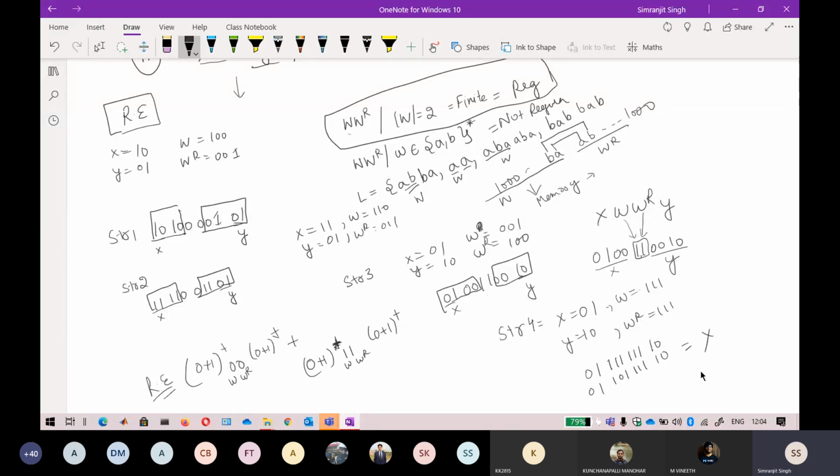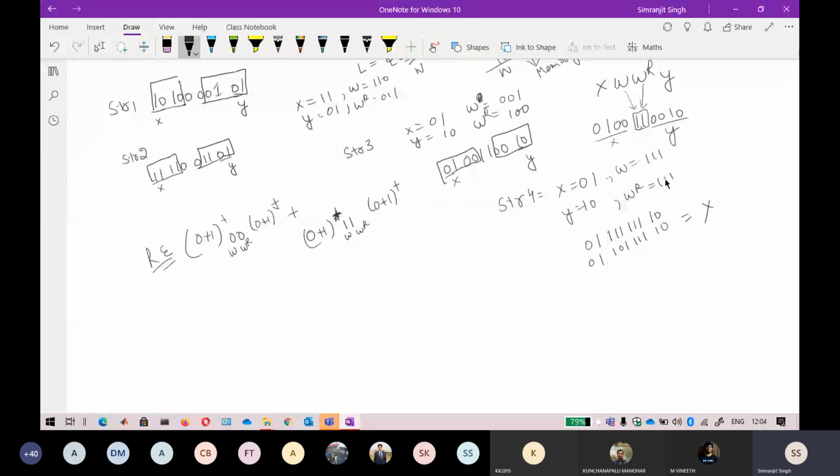Okay, so most of you will be thinking that this is wrong, because if I just change this question as this one, this W is 101, so WR has to be 101, but I just write that as 111. Most of you will be thinking that this string should not be in the language, but clearly, if I'm just standing at this language without knowing which part belongs to which, you will not be given that; you will try to exactly derive the languages.